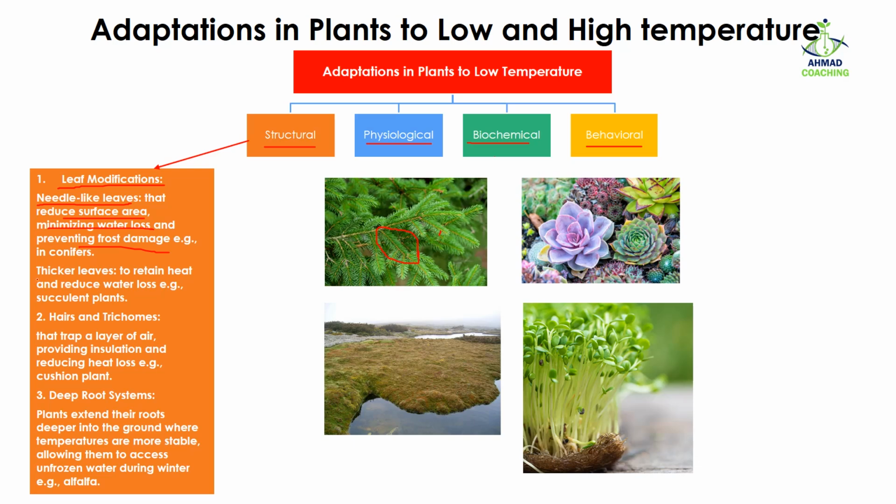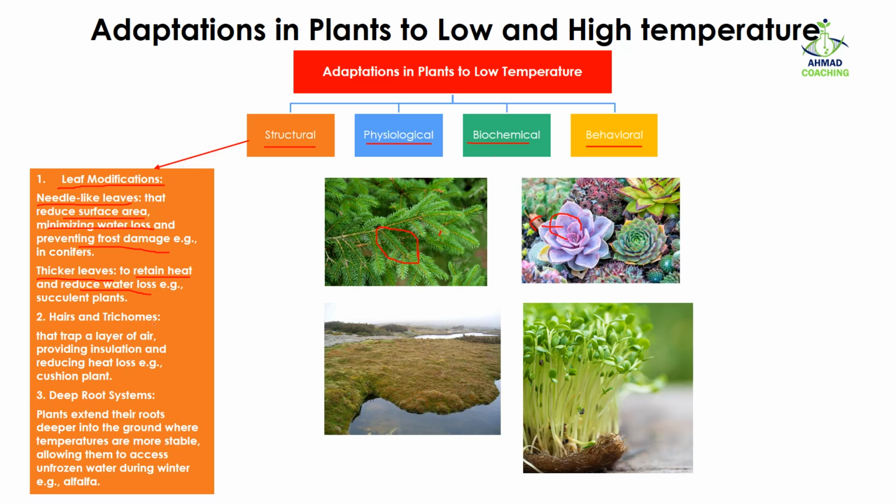The other type of leaf modification includes thicker leaves. Here you can see in the succulent plants, their leaves are very thick. The purpose of this thick leaf is to retain heat and reduce water loss. Because the leaves are thick, it takes a lot of time for heat to move from one part to another and then go out of the plant body. Water loss can also be reduced because of this thick leaf.